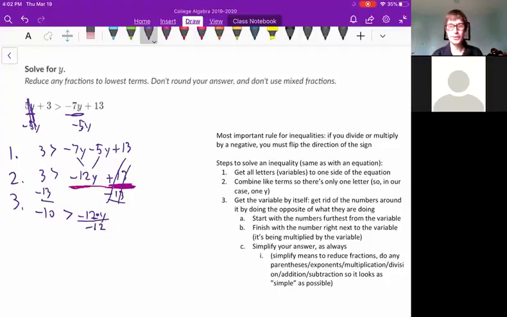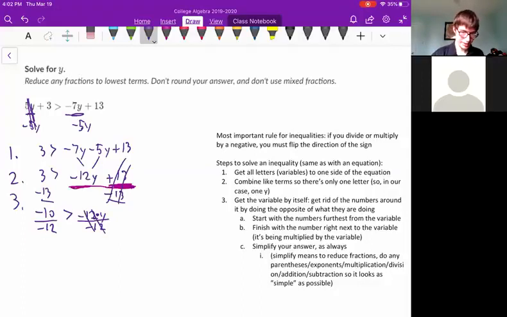But remember, what we do to one side, we have to do to the other side. So we'll do negative 10 divided by negative 12 as well. Okay, so we're multiplying by 12 on the right side, and we're dividing by 12 on the right side, which means we can cancel them out.